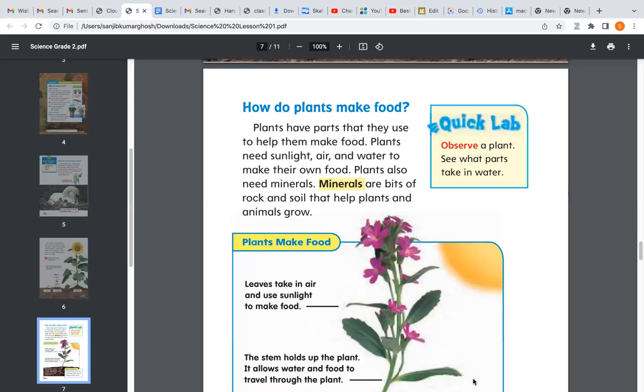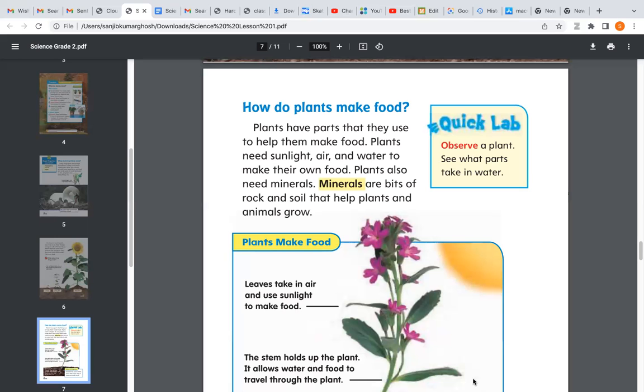The roots also absorb the water from the soil and they send it to the different parts of the plant, especially the leaves, through the stems. And when the plants get all these minerals, sunlight, air, and water, they can make their own food.